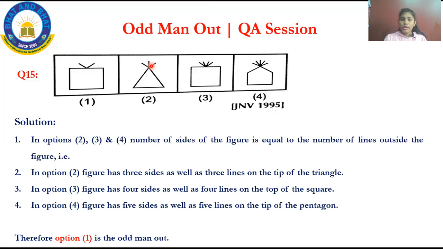So what is the correct option? In option 1, the number of sides is 1, 2, 3, 4, but at the tip it has only 2. Compared to option 2, option 3, and option 4, where the number of sides matches the number of lines at the tips, here it has 4 sides but only 2 lines at the tip. So option 1 is the correct answer.